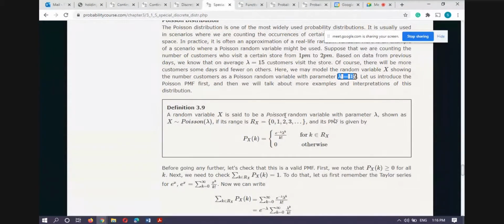The Poisson random variable takes this range set, because the number of customers may be 0, maybe 1, maybe 2, maybe 3, or maybe infinite. And this is the notation I will use to represent that x is a Poisson random variable with parameter lambda. This parameter I already calculated on the previous data, and on the basis of that data I am finding this probability. The probability that today from 1 to 2 p.m. only one customer